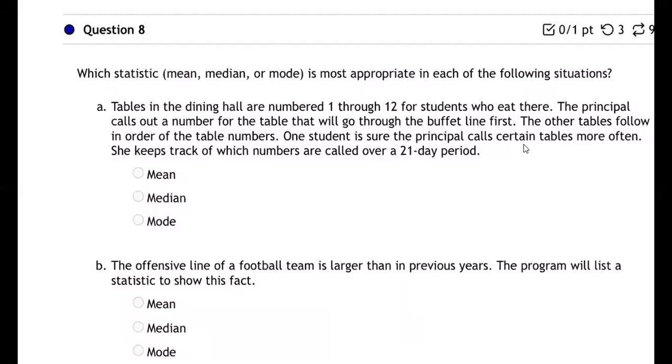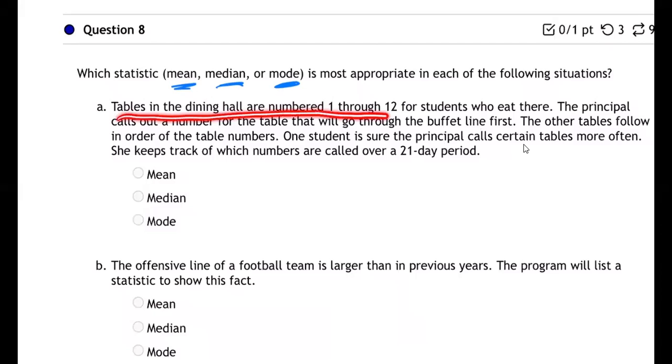Okay, so now we're going to go to the real life meaning of these three kinds of averages. There's three kinds of average: mean, median, and mode. And the question is, what do they really do? Well, let's look at this first example.